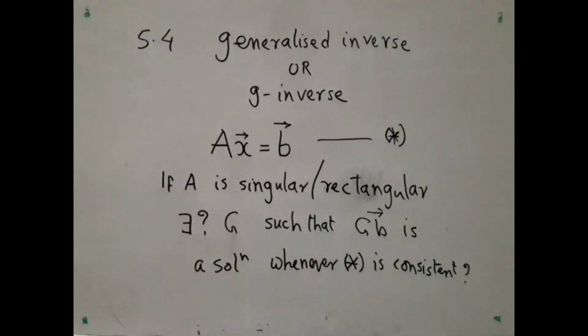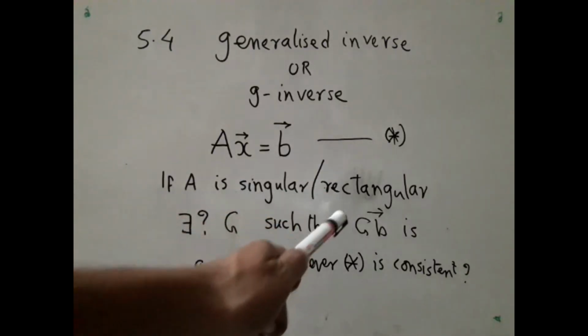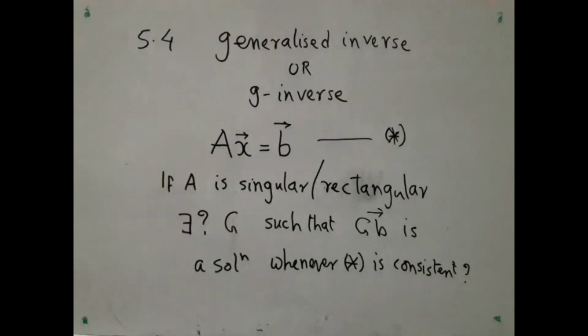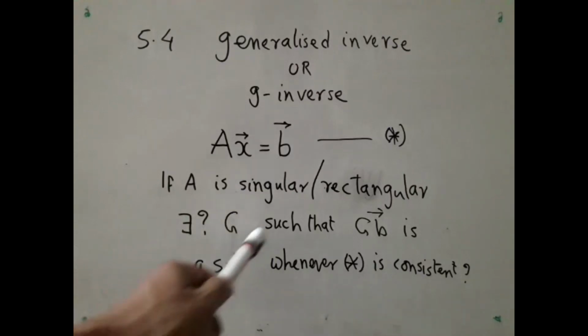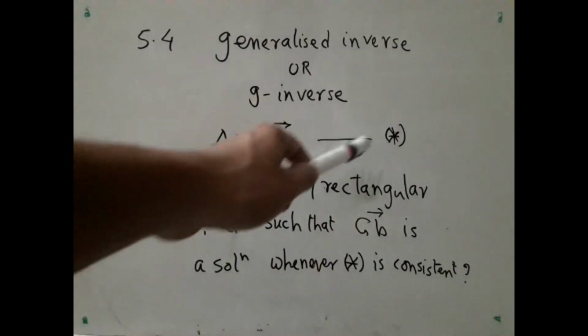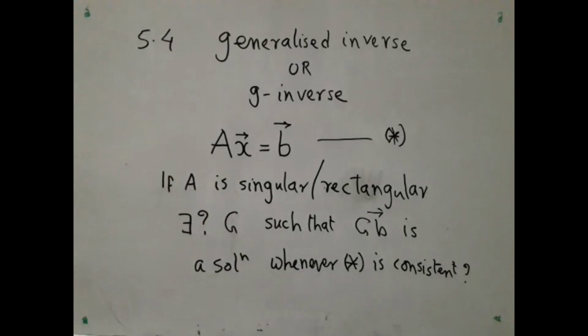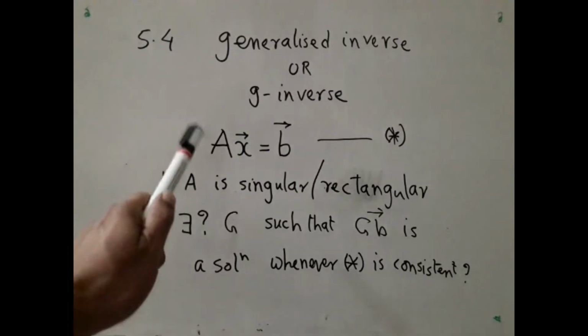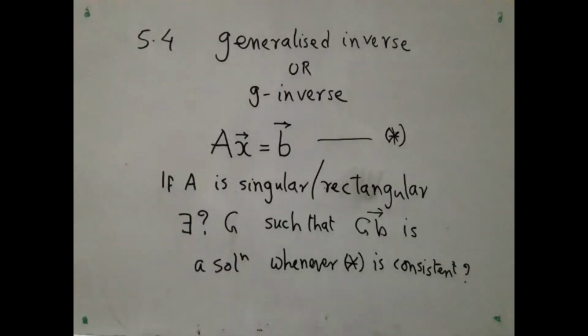Specifically, we require to find this. If A is a singular matrix or a rectangular matrix, meaning the number of rows is not the same as the number of columns, then does there exist a matrix G such that whenever you give me any b such that the system is consistent, G times b will be a solution? Now we cannot talk about the solution because there may not be a unique solution, but at least it will give me a solution. So the idea is, given A, you should be able to compute G.